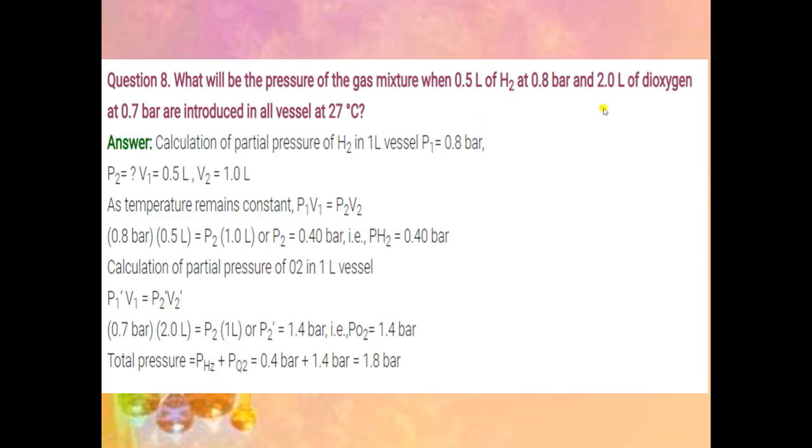So here 2 liter of dioxygen, that means V1 is 2 liter and P1 is 0.7 bar. Okay, so here we will put the values. Now the new vessel is of 1 liter volume. So here V2 is 1 liter and P2 dash is unknown. So here we will find out value of P2 dash, that means pressure of dioxygen. It is equal to 1.4 bar. Now you know pressure of dihydrogen gas, pressure of dioxygen gas. Now you will add these two. It will come equal to 1.8 bar.